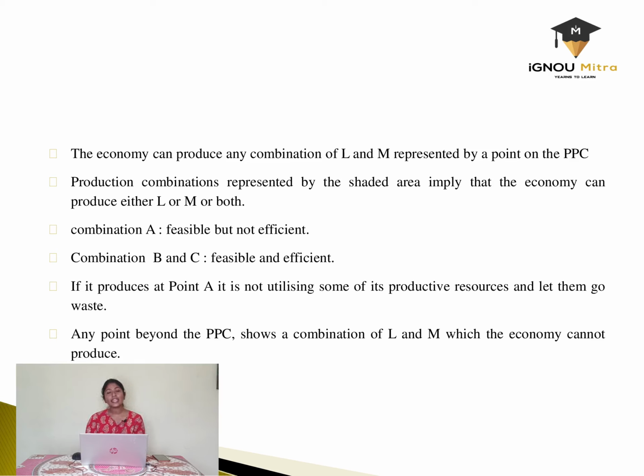The point A is the area above the PPC curve which shows that the resources are inaccessible. The economy cannot produce that combination of output. But the points B and C are on the combination level or on the lines of the PPC, which implies that is the most efficient way of using the resources to produce whatever the output that is demanded by the economy. So yes, that's the end of production possibility curve.